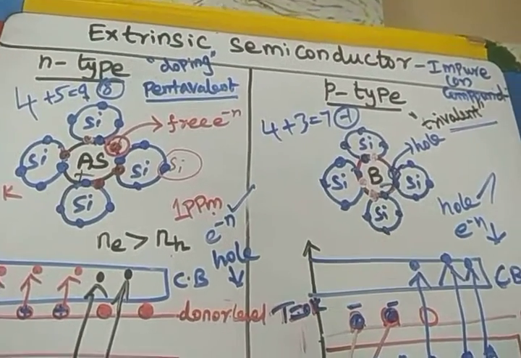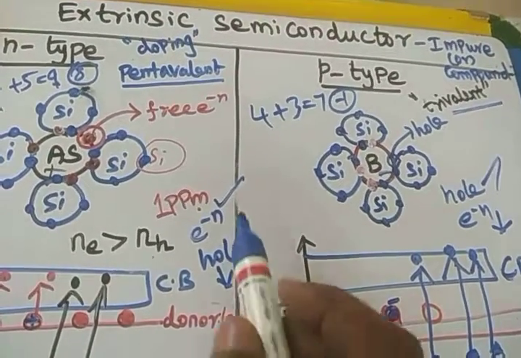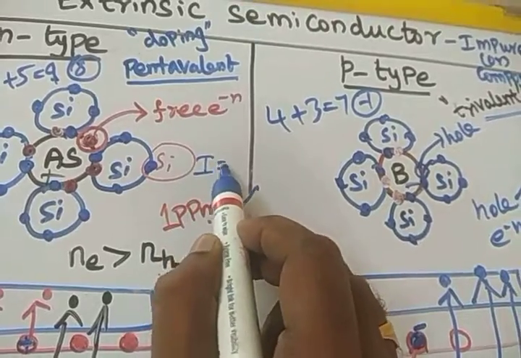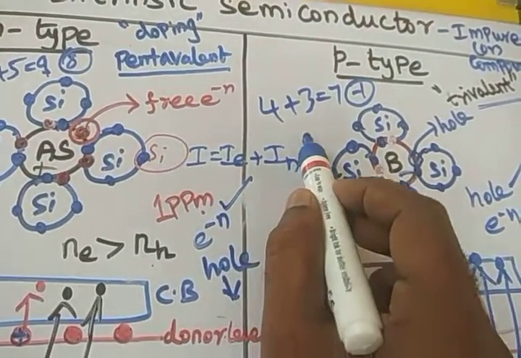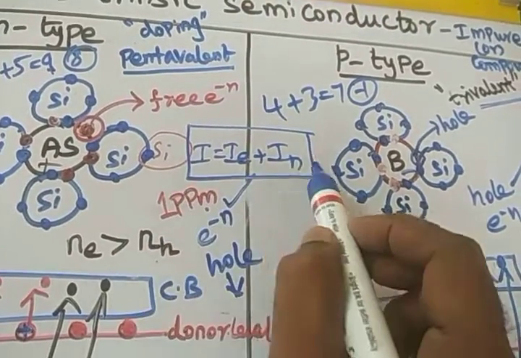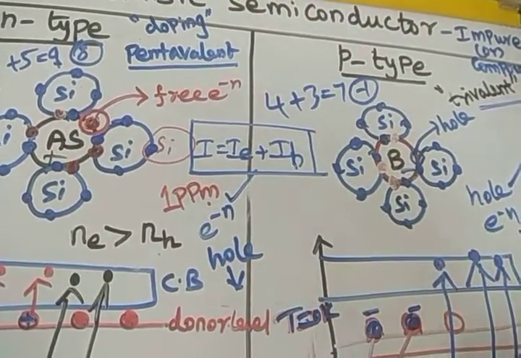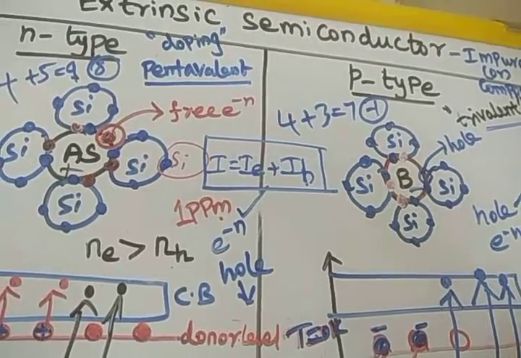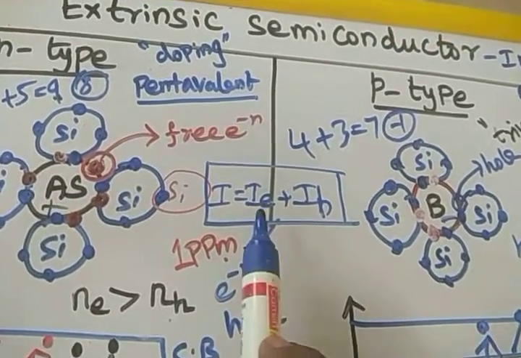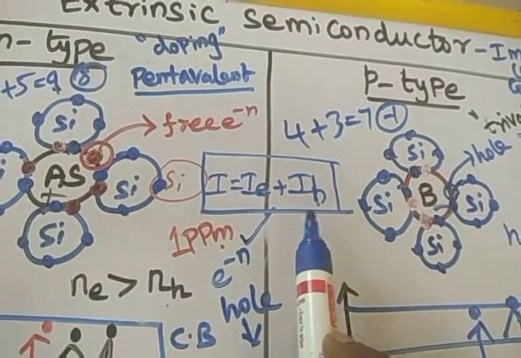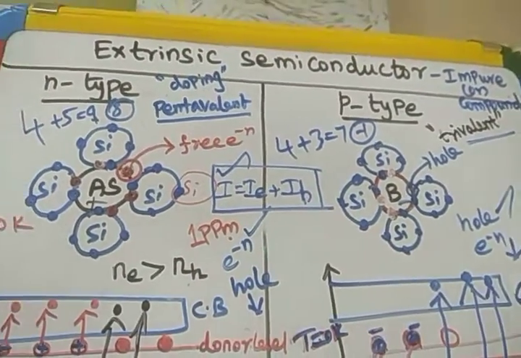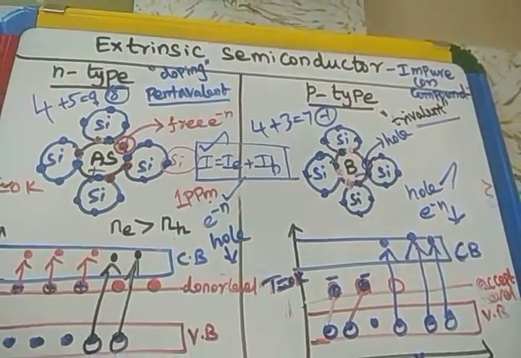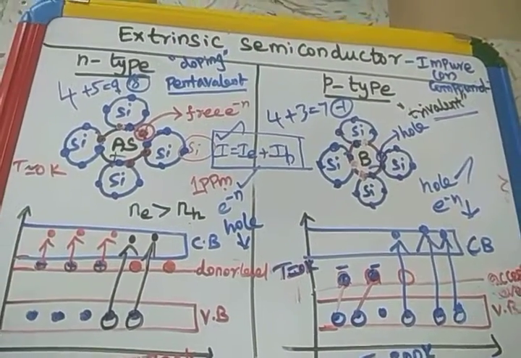So in a semiconductor, current conduction is by both electron current as well as hole current. But in conductors, pure metals, only electrons contribute to conduction. In semiconductors, the sum of the electron current and the hole current is the total current of the semiconductor. So this is an intrinsic semiconductor structure.